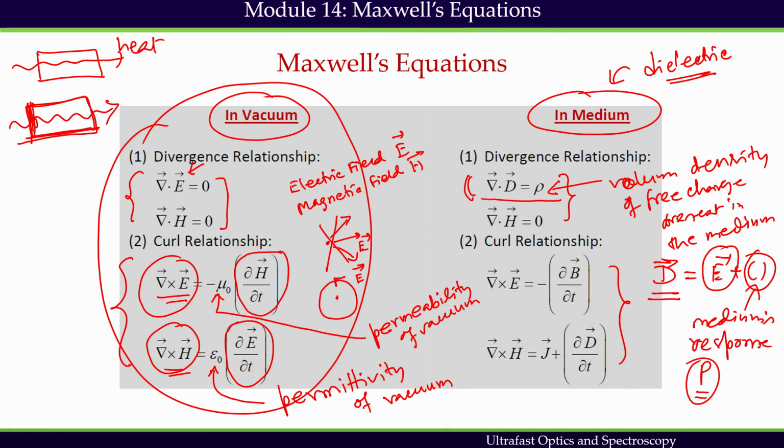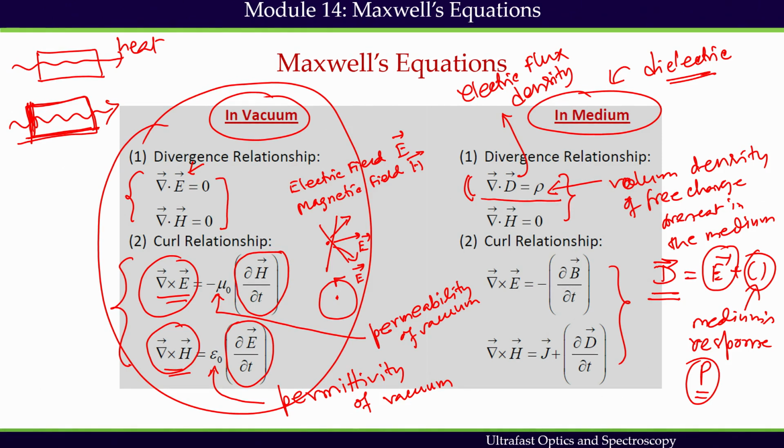So, in a medium, instead of the electric field, we invoke a cooperative field which is called electric flux density, represented by D. It is generated due to the joint action of the electric field and the medium's response, such as polarization. This is what we have seen already in nonlinear effects encountered by ultrafast pulses while propagating through a dielectric medium.